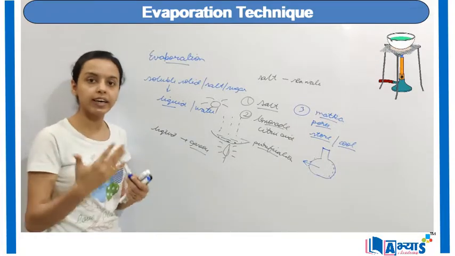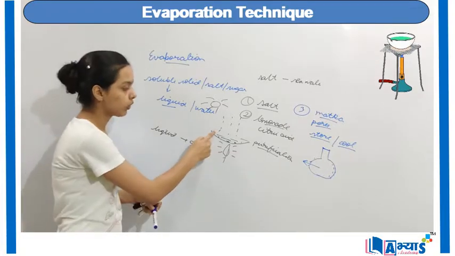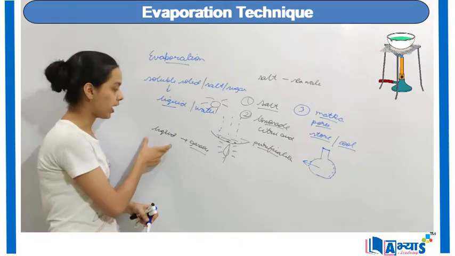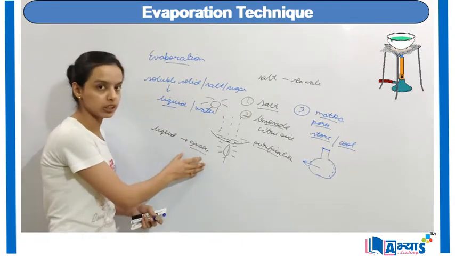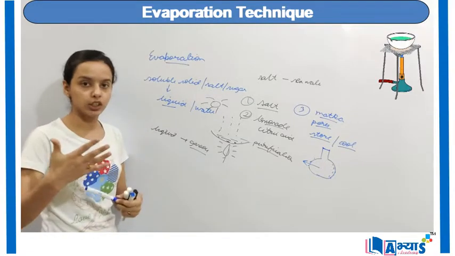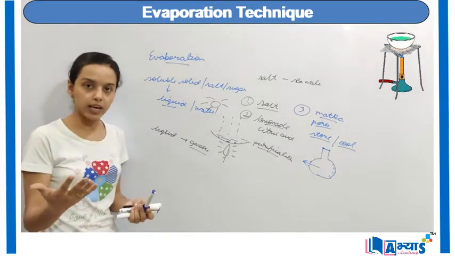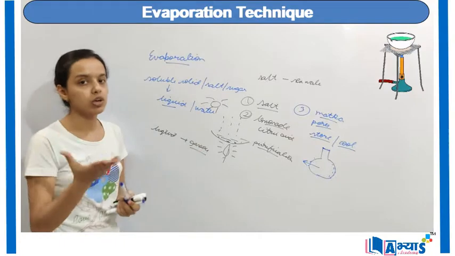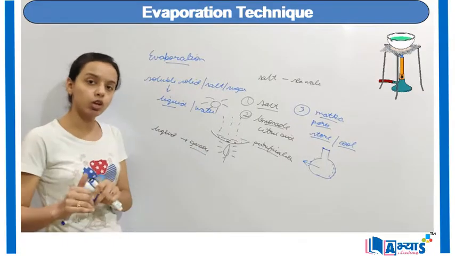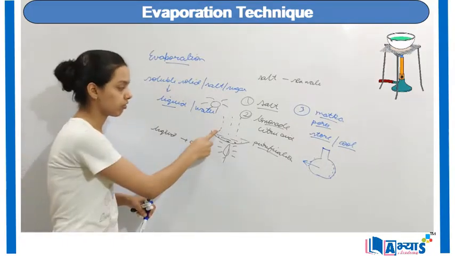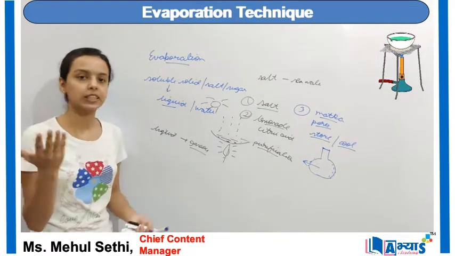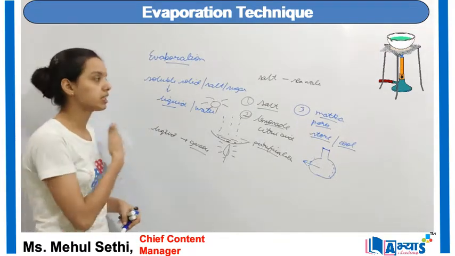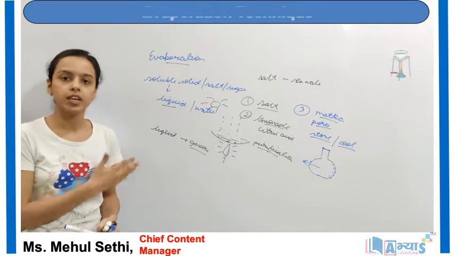When we provide heat to this mixture, the water will start to make vapors or change into the gaseous state. As it goes into the gaseous state, it will escape into the atmosphere and we will get the salt crystals behind. But before using these crystals, they must be purified so that all the impurities are removed. This was the concept of evaporation, and we have discussed everything about it.